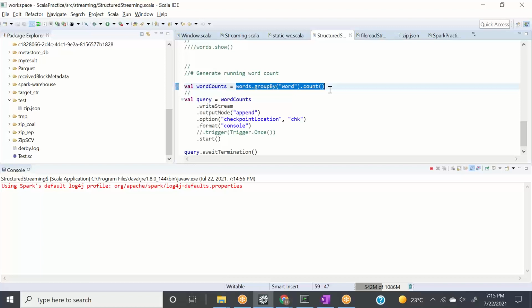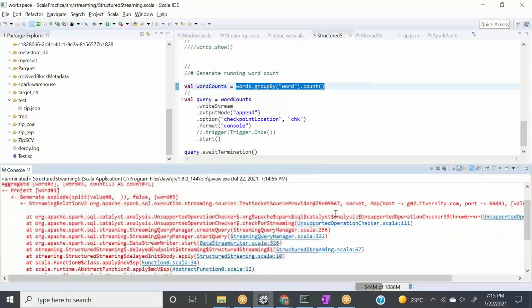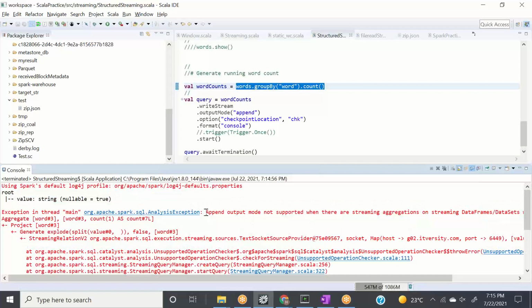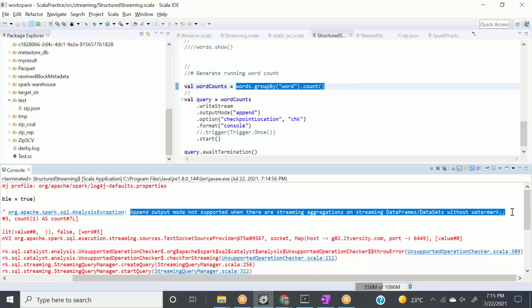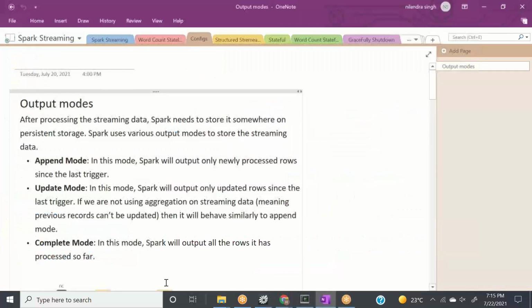So it will fail and it will tell you, okay, but it won't tell you the reason. Now I'll explain it. First, let it fail. So it gave us, okay, perfect, it failed. What it says is: append output mode is not supported for streaming aggregation on streaming data frames. Okay, let me copy this and let me explain it to you.